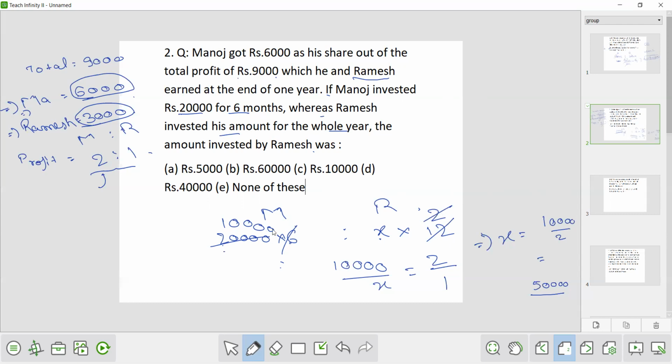Now this will cancel it to 10,000. So now 10,000 upon X, that is Manoj upon Ramesh, is equal to 2 by 1. Now from here cancel this 2 and you will get 5,000. This is 5,000, not 50,000. So X is 5,000.